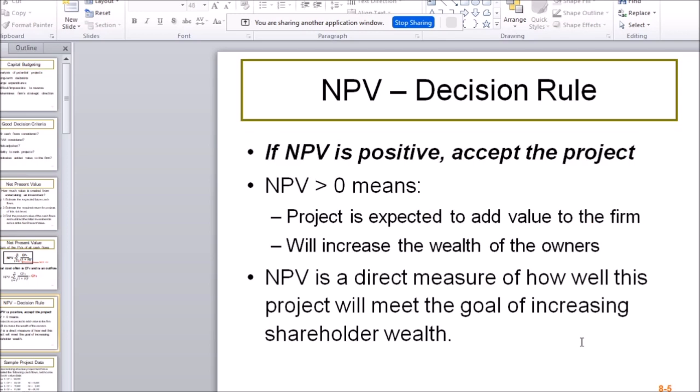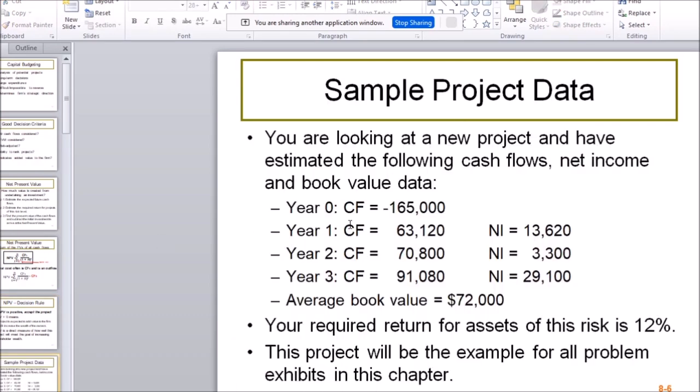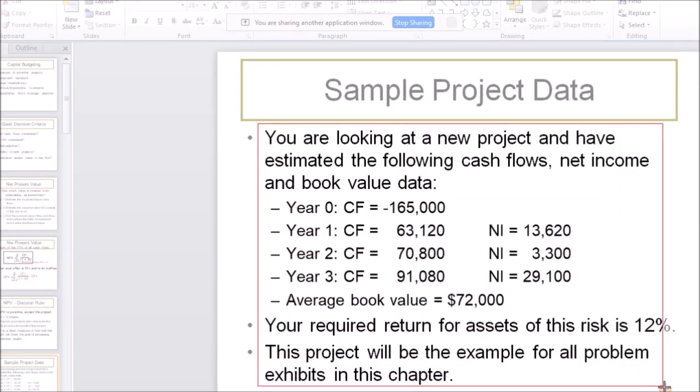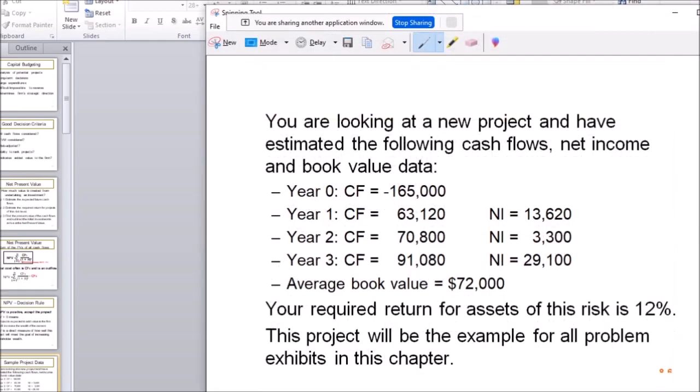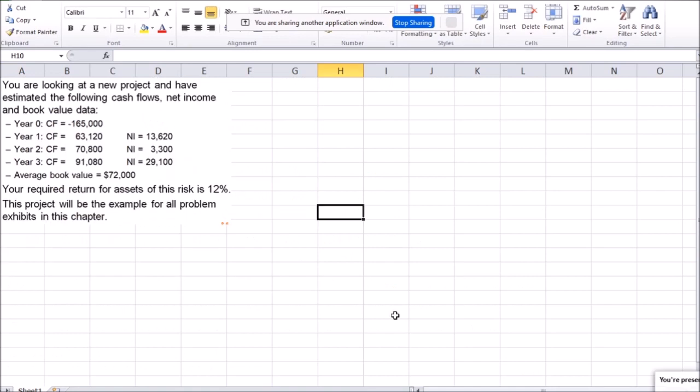Let's have a look at some examples before we move on to what we do with the calculation results. Let me copy this for our Excel calculations. Okay, so let's have a look at an example of calculating NPV for this particular business idea.